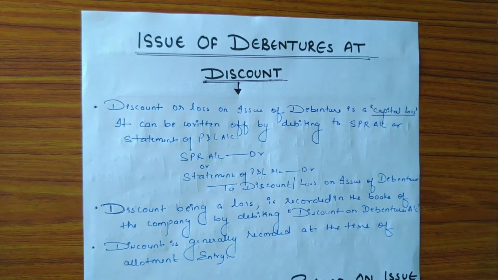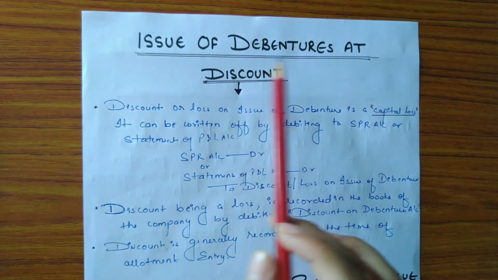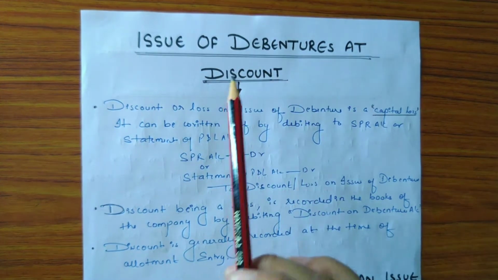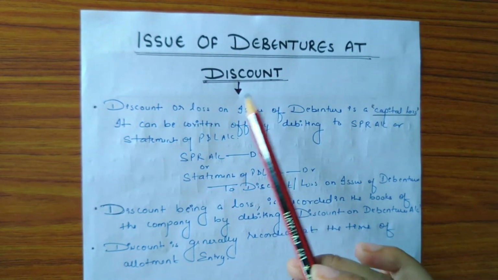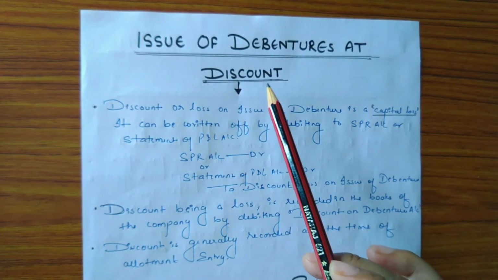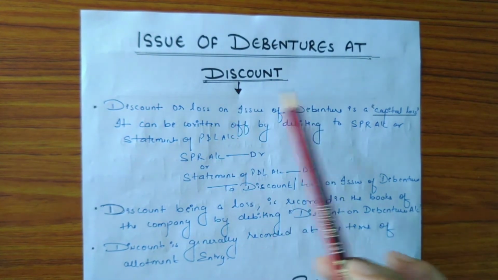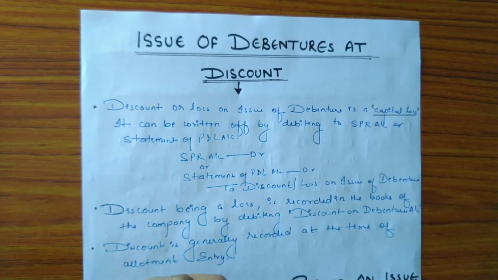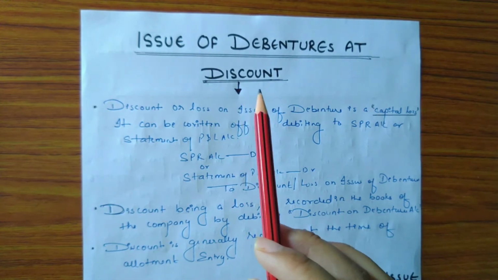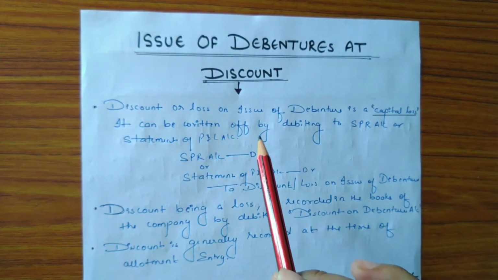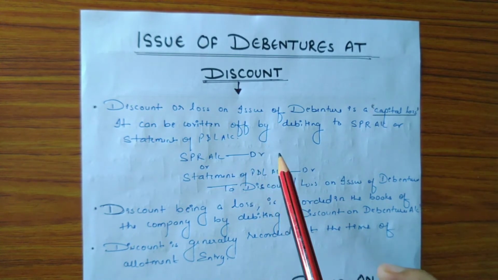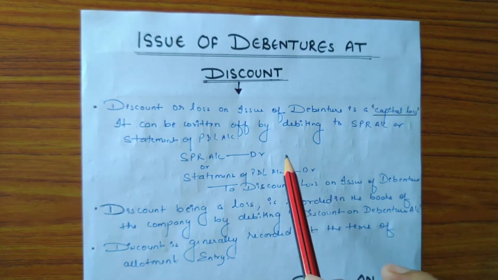So now in this session we'll discuss about issue of debentures at discount. So debentures at discount means when the company issues debentures at a price which is less than their face value or nominal value. For example, if a company issues 5,000 debentures of rupees 10 each at rupees 9, so here rupees 1 is discount on debentures.